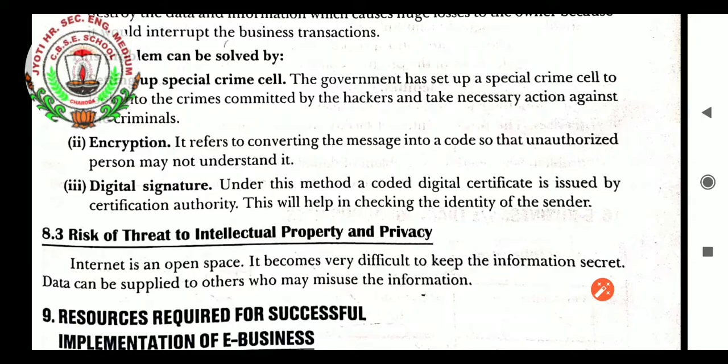Encryption. It refers to converting the message into a code so that unauthorized persons may not understand it. That is, you know very well, decoded and encoded. When the sender sends, it is encoded, and when it is received by the receiver, it is decoded.